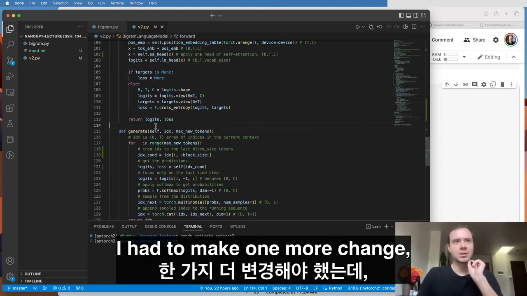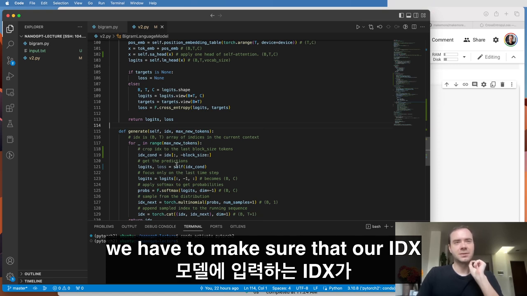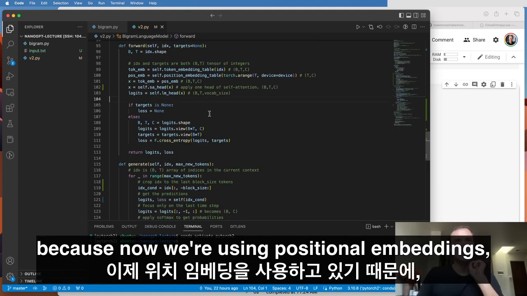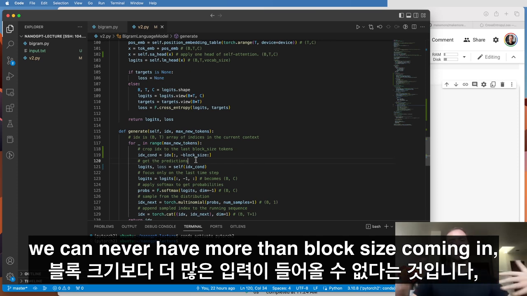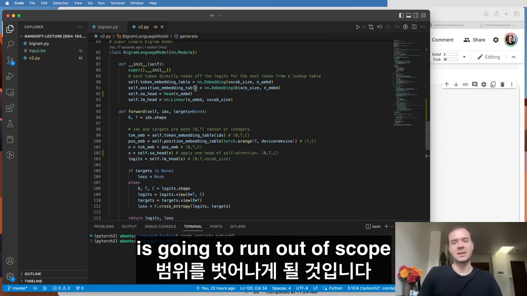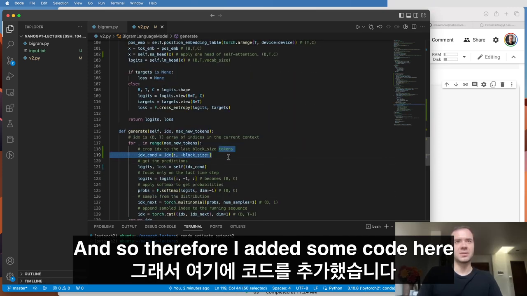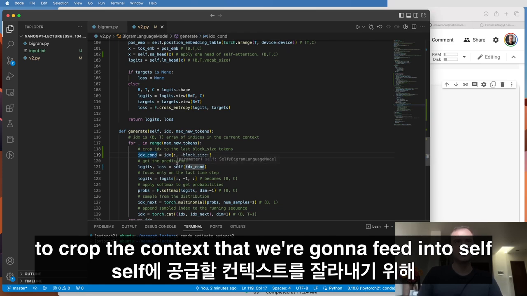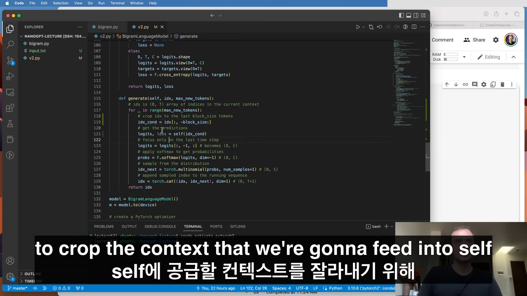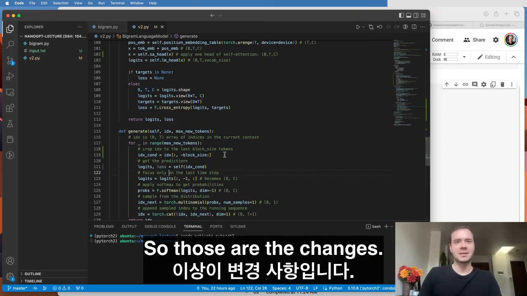I had to make one more change, which is that here in generate, we have to make sure that the idx that we feed into the model, because now we're using positional embeddings, can never have more than block_size elements coming in. If idx is more than block_size, then our position embedding table is going to run out of scope because it only has embeddings for up to block_size. So I added some code here to crop the context that we feed into the model, so that we never pass in more than block_size elements. So those are the changes, and let's now train the network.